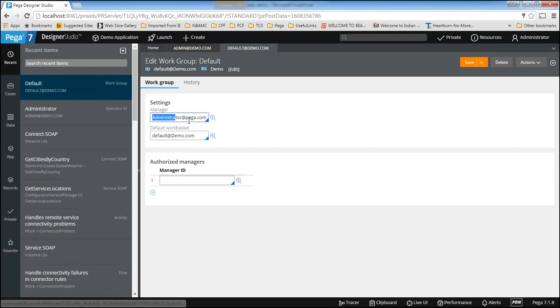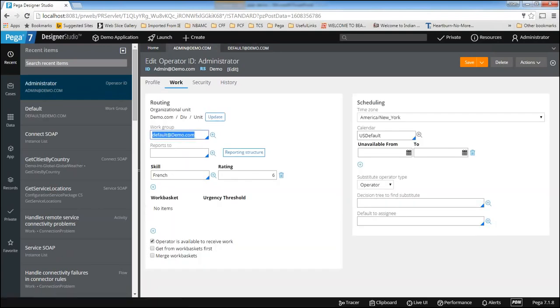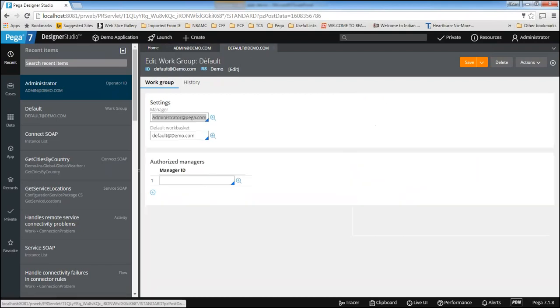Here we will configure the manager. In this scenario, the administrator itself is the manager. Whoever belongs to this work group, many people, like user 1, user 2, user 3, all these users belong to the same work group. That means user 1, user 2 and user 3 are reporting to this particular manager.